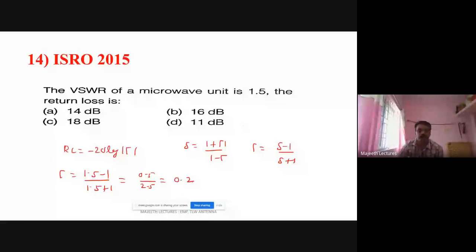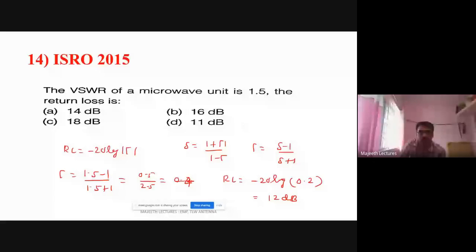Now the return loss is minus 20 log of 0.2. It is 1 by 5, that is 0.2.